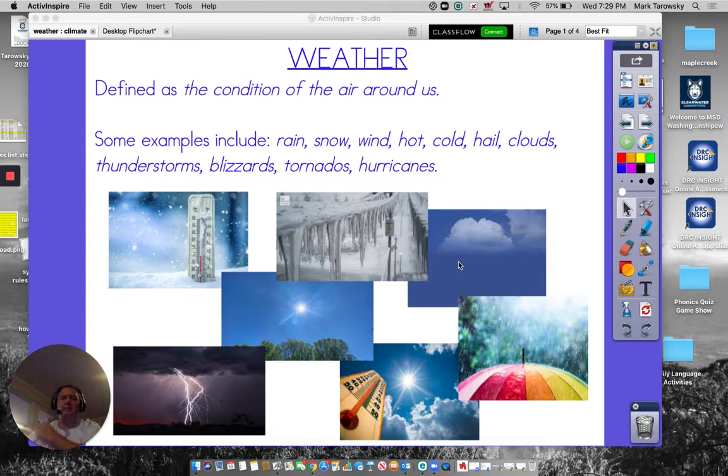And as you can see on the screen, I've got weather defined as the condition of the air around us. Now, when you think about that, it can change daily. It can even change by the hour in Indiana. Well, actually, anywhere. I mean, think about that.